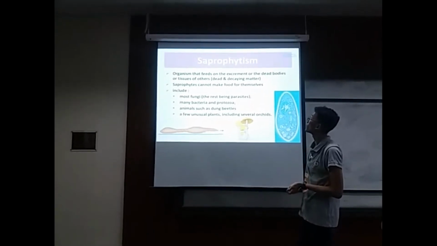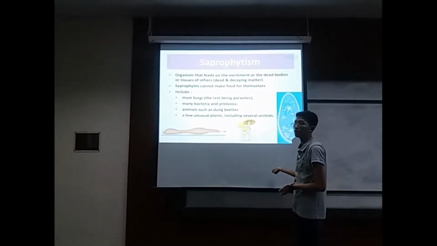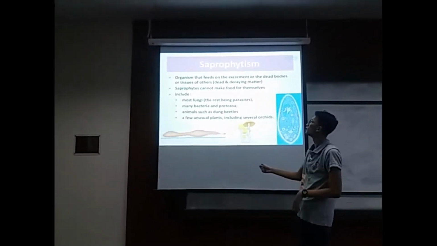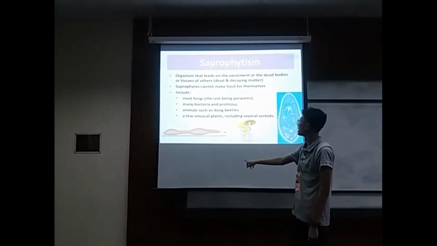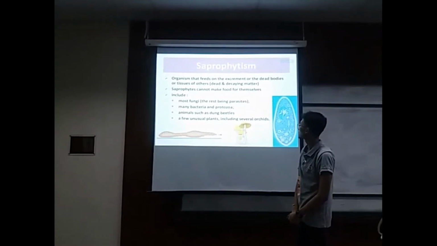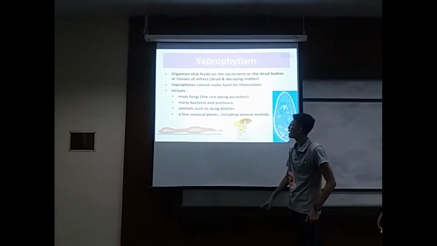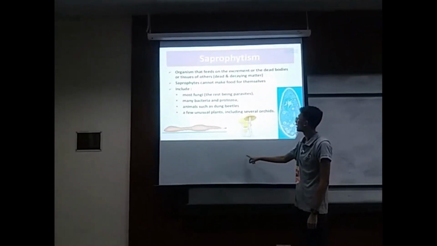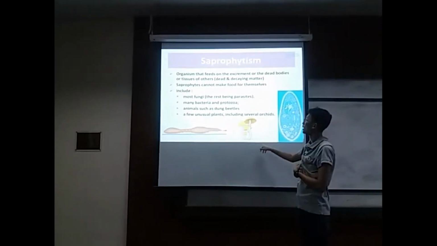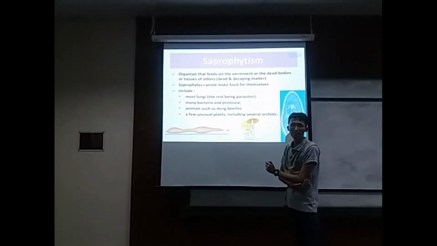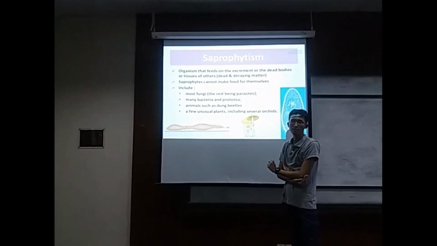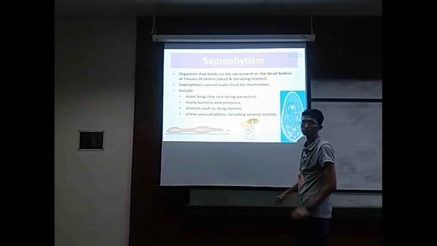The saprophyte cannot make food for themselves. For example, it includes most fungi, many bacteria and protozoa, animals such as dung beetle and a few unusual plants including several orchids. That means they feed on other organisms that are dead.